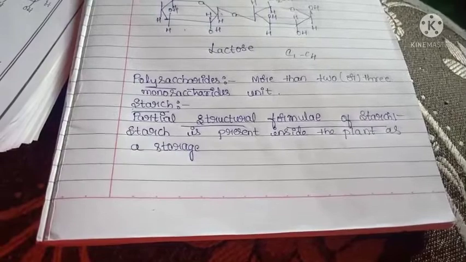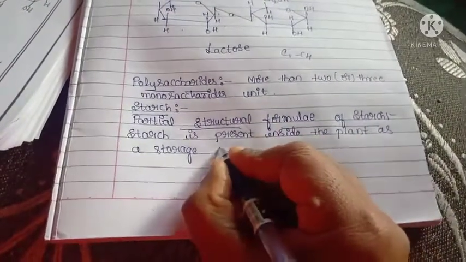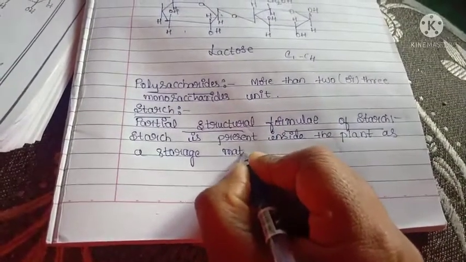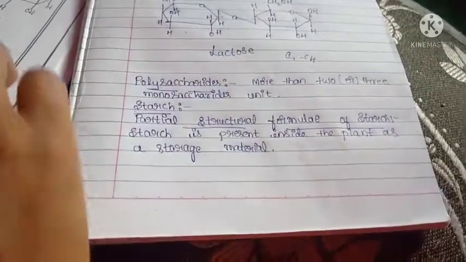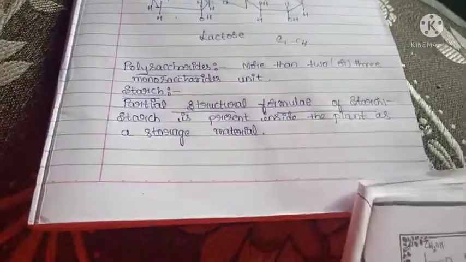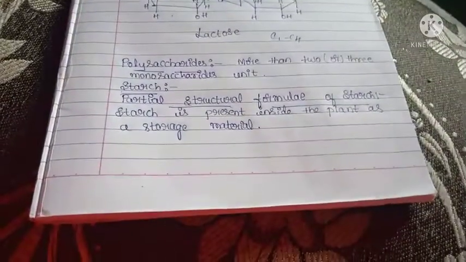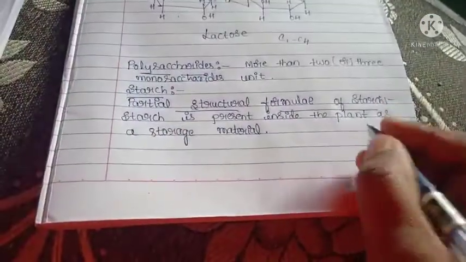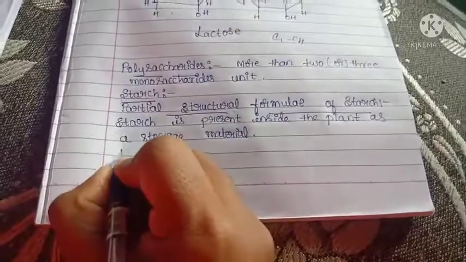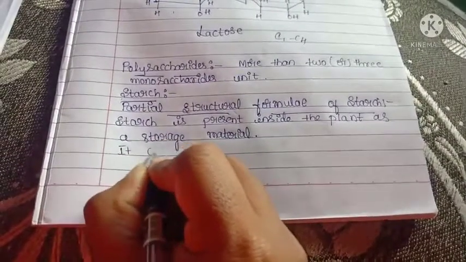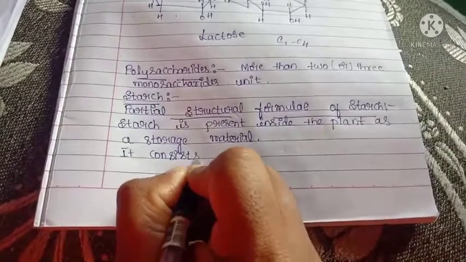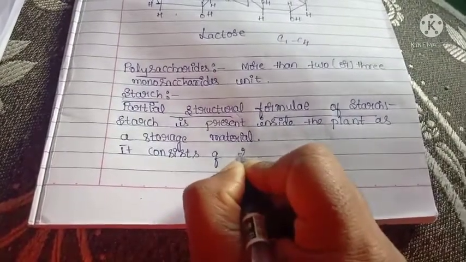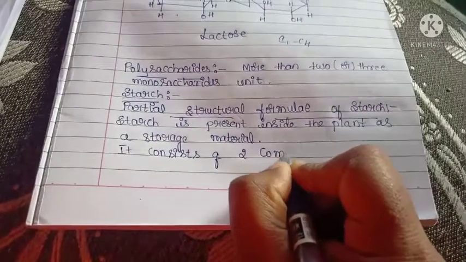Now you get the point. Starch acts as a storage material present in the plant, and it mainly consists of 2 components.